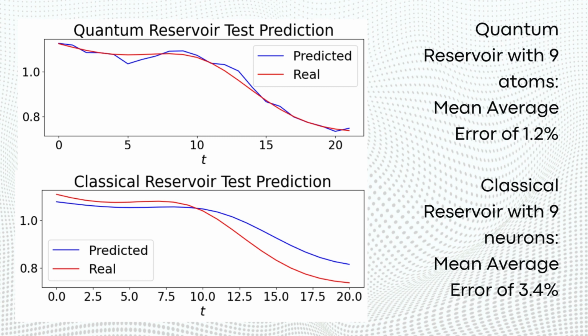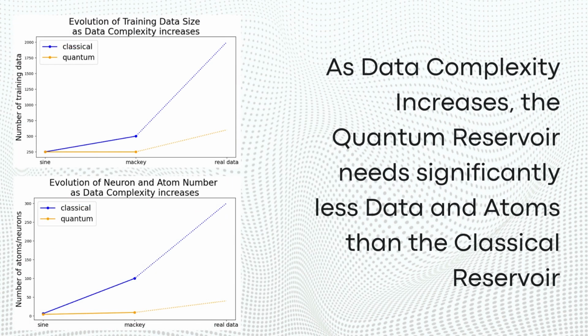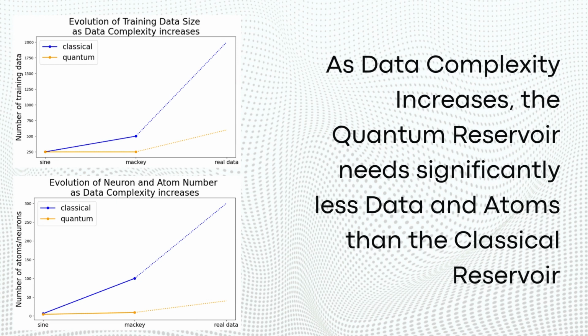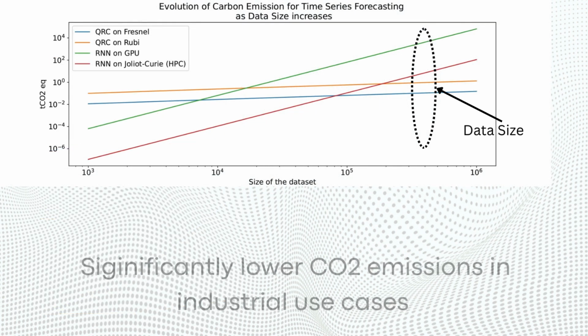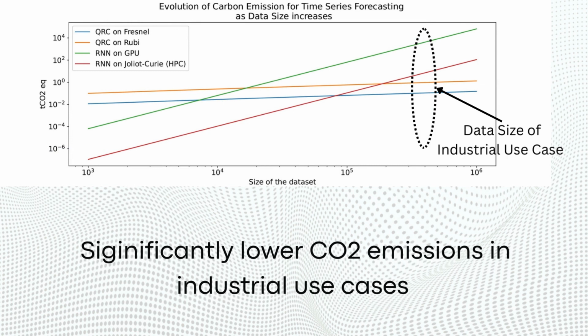We could not find any classical reservoir configuration that was able to achieve a similar result without significantly increasing the number of training data. This result suggests that the dynamics of the quantum reservoir are able to easily reproduce the behavior of chaotic systems, such as those of renewable energy sources, with significantly less data than a classical reservoir. While classical reservoirs are already very low in energy cost, their performance does not scale well enough to be applicable in industrial use cases. As we have demonstrated in our simulations, our quantum reservoir is able to more easily adapt to complex tasks with less data.